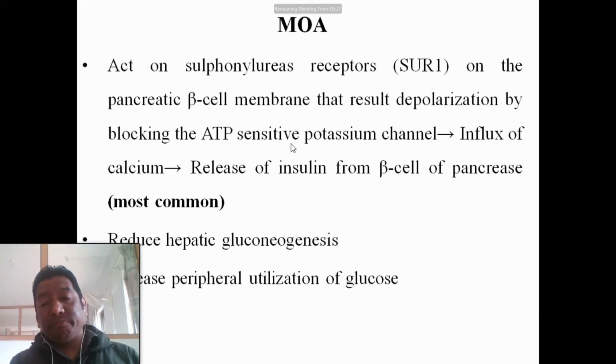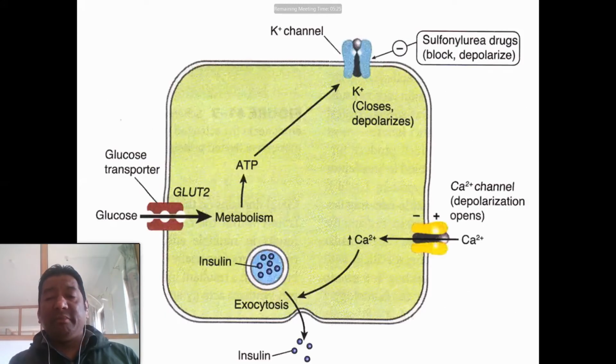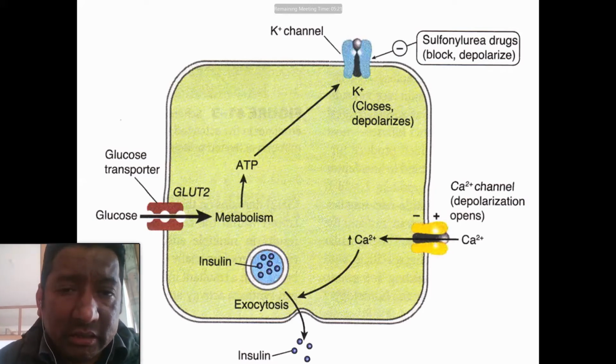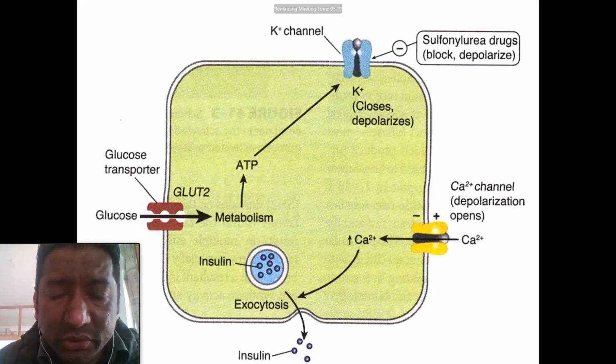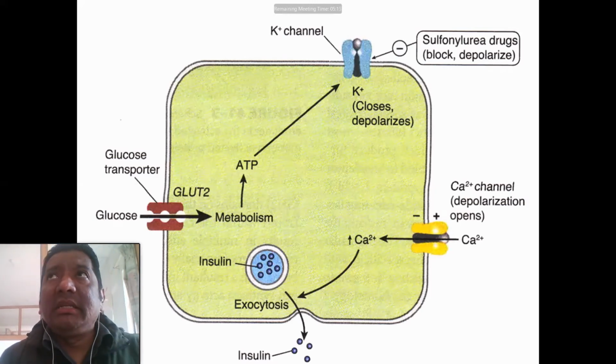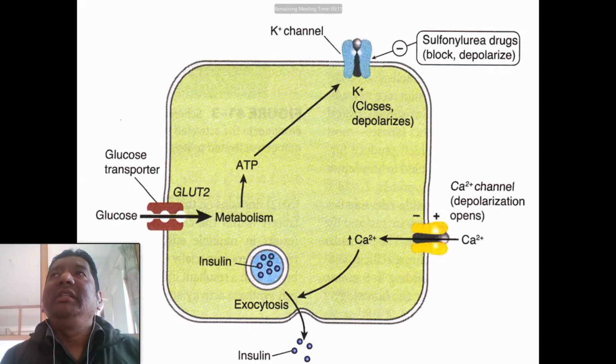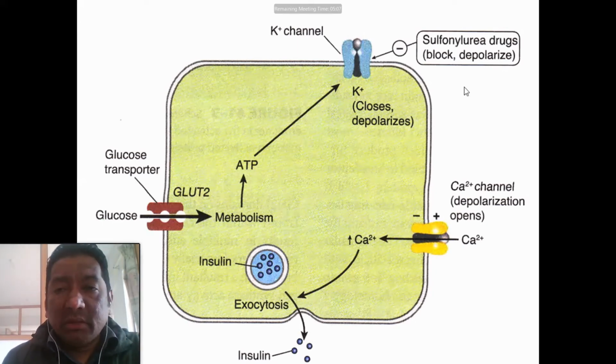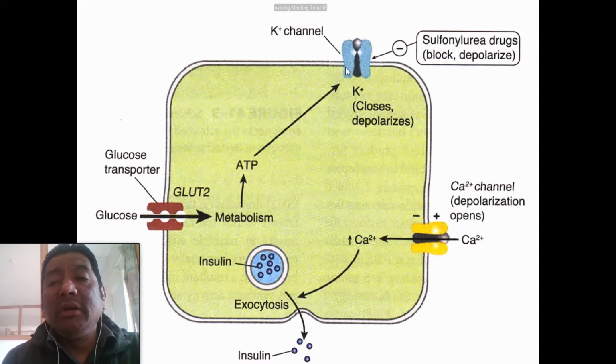So what is the mechanism of action? We have discussed this. This figure is a schematic diagram of the mechanism of insulin secretion from the pancreatic beta cell. So what is the role of the sulfonylureas? They enhance the blocking of the ATP sensitive potassium channel.